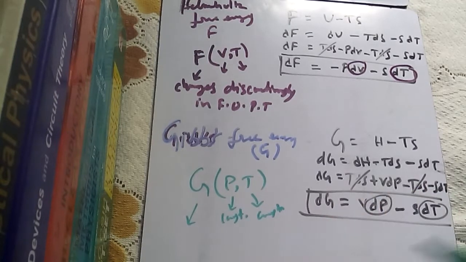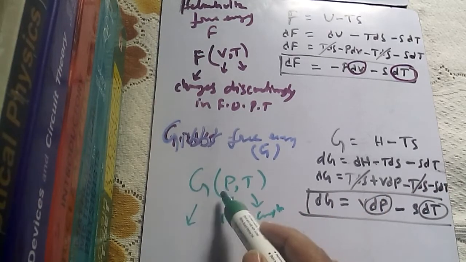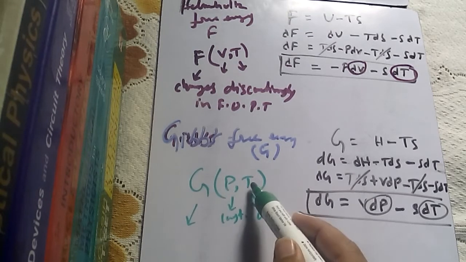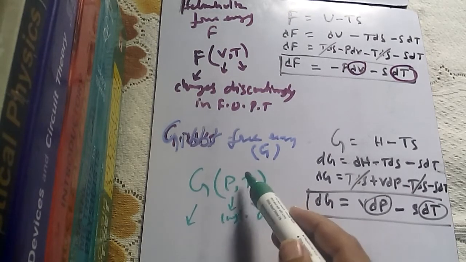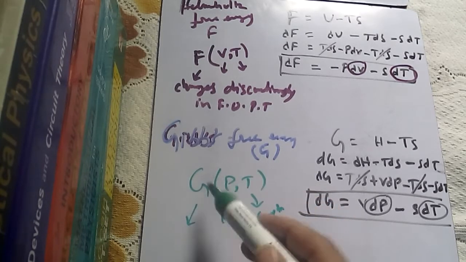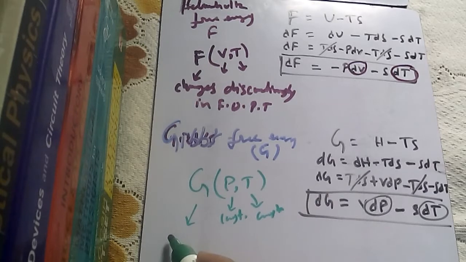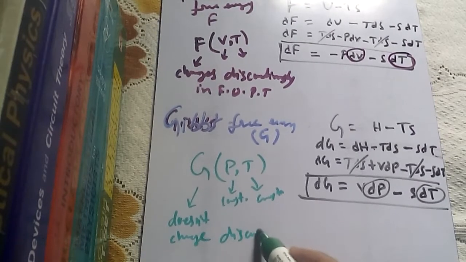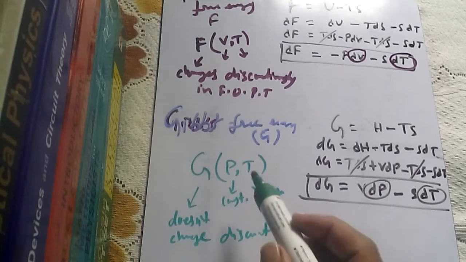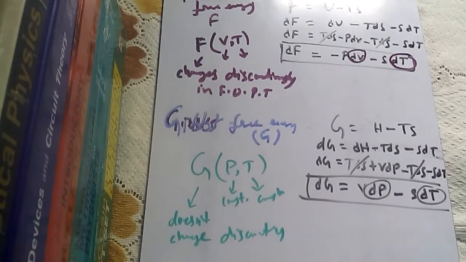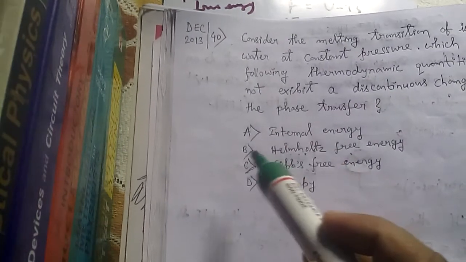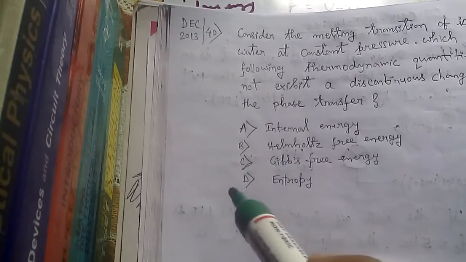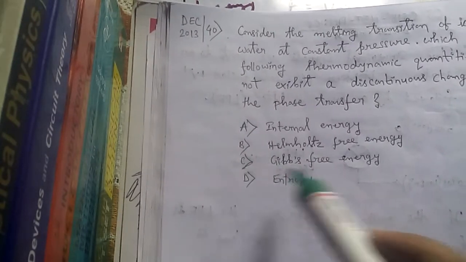And one more thing: since G doesn't depend on volume and entropy, which change discontinuously, it doesn't change discontinuously in a first order phase transition. So the first option is internal energy, second is Helmholtz free energy, third is Gibbs free energy, and fourth is entropy. So the third option is right, Gibbs free energy.